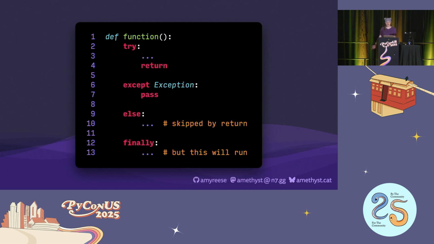But we do need to beware. Unlike finally, a return statement here will not execute the else block. So we either need to keep the return outside of the try block, or we need to be sure that our critical code remains in the finally block instead.